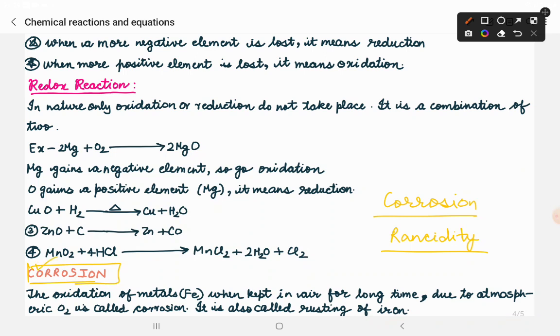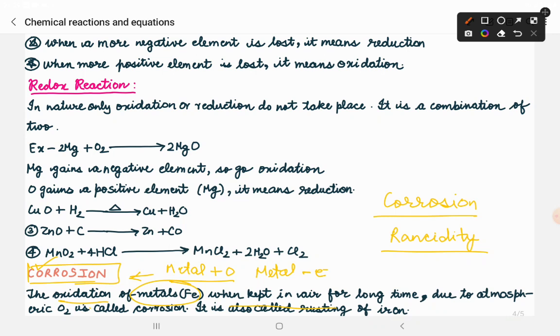Now, see what is the meaning of corrosion. Now we have learned about oxidation, right? So it will become easy to learn about what is corrosion. Now you know what are metals. Metals are like iron. Iron is a metal. Similarly, silver, gold. These all are metals. Now what happens is sometimes the oxidation of metal takes place. Now what is the meaning of oxidation of metal? We have metal and oxygen has combined to that metal. Similarly, we can say that we have metal and electrons are lost from that metal. So when this thing takes place, that time oxidation of metal can take place.